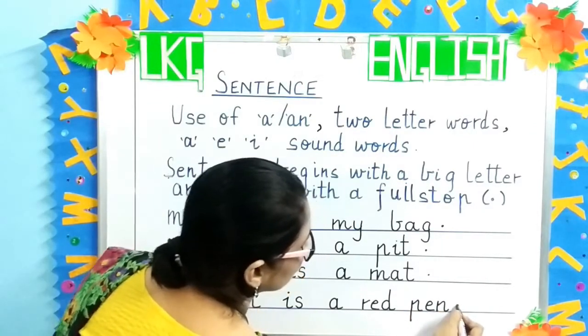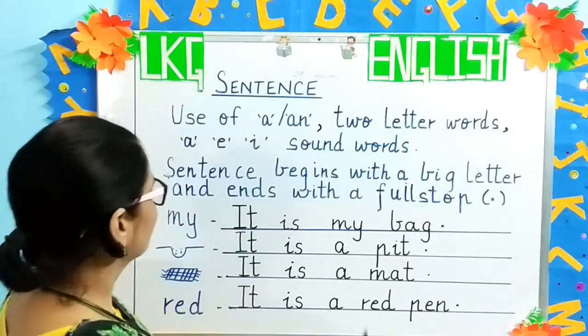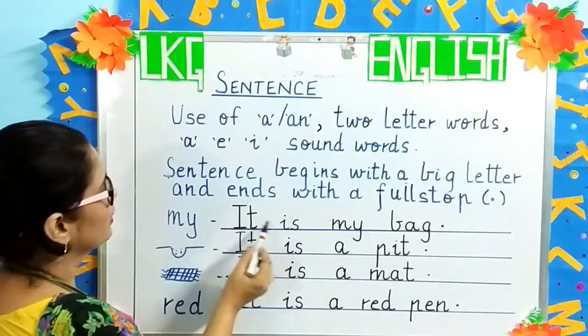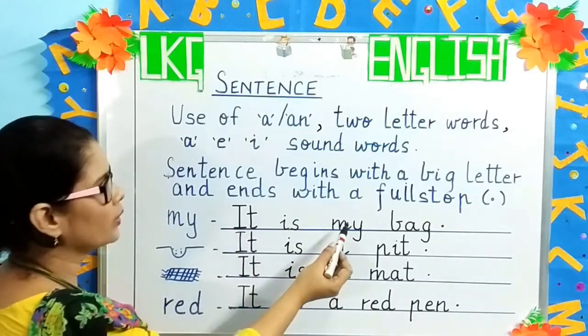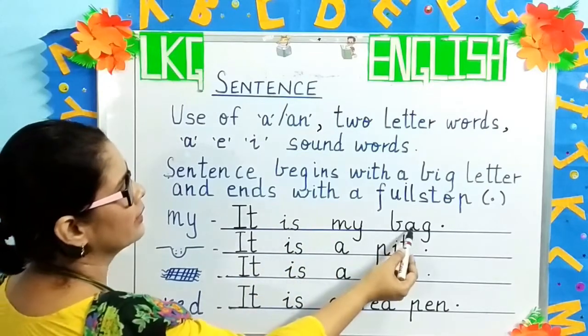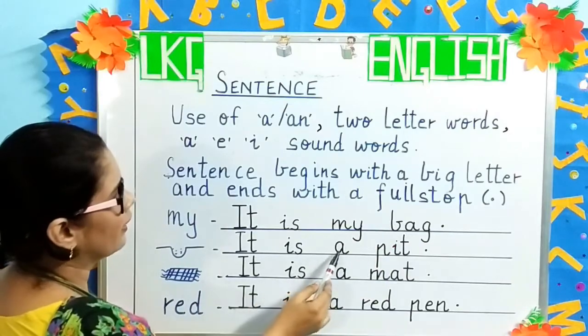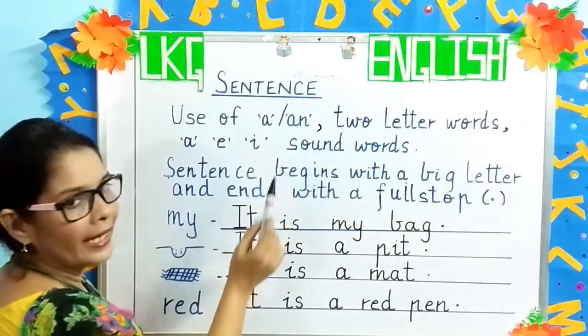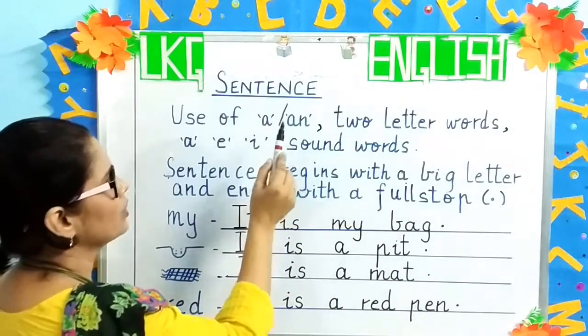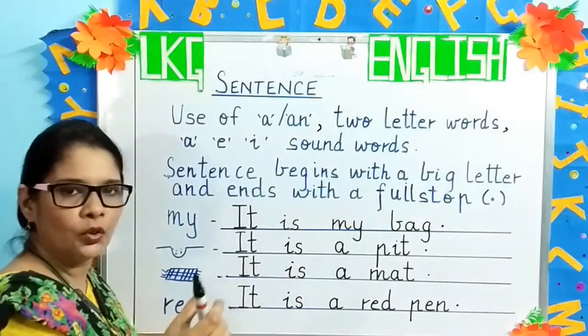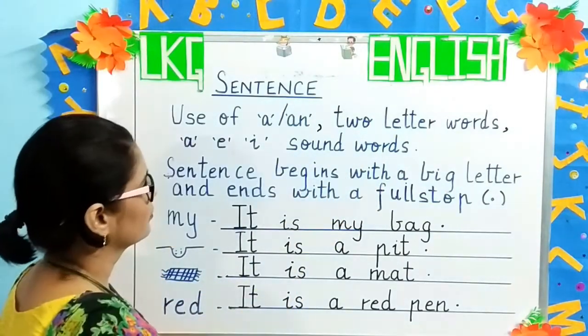And the full stop. Understood, children? So here we have used two-letter words. Here is a sound word. Here we have the a or an. So you will use these words to form a sentence.